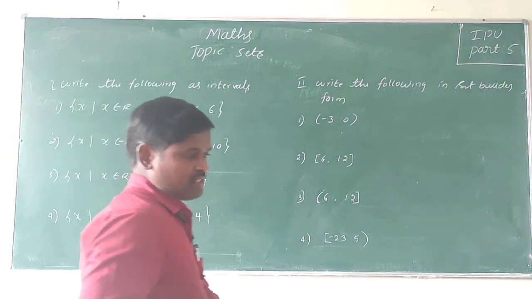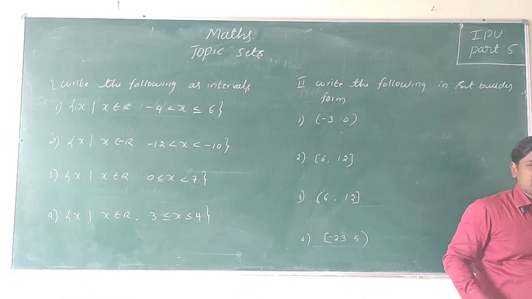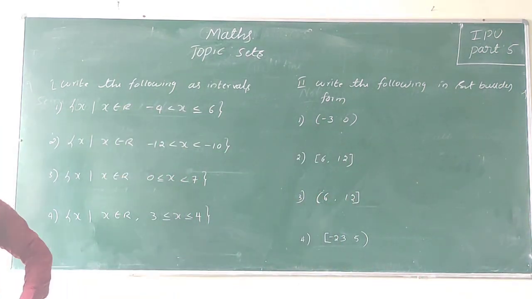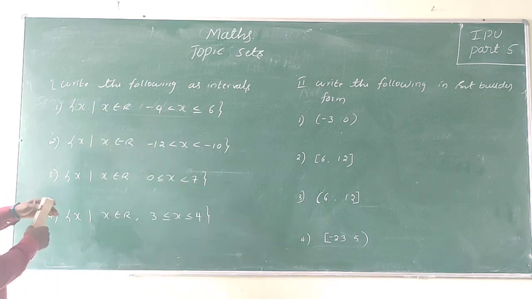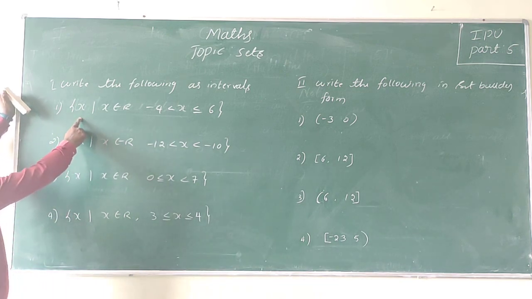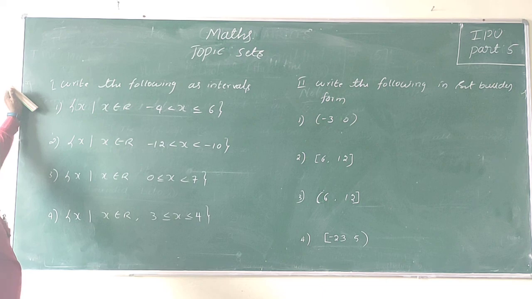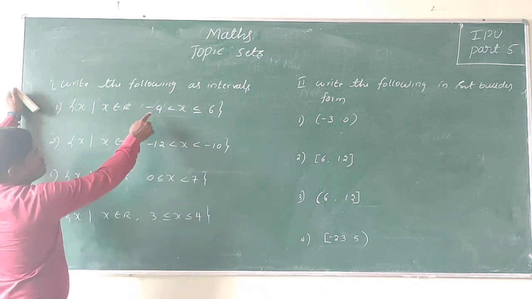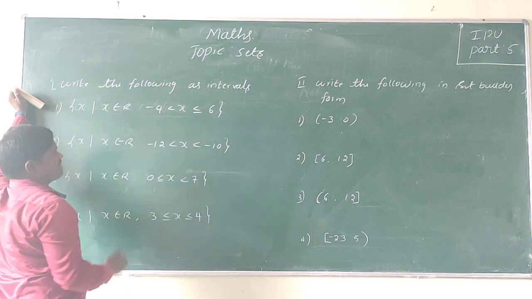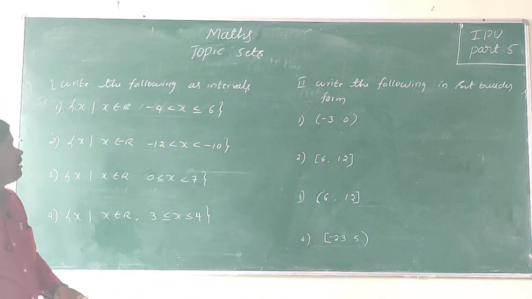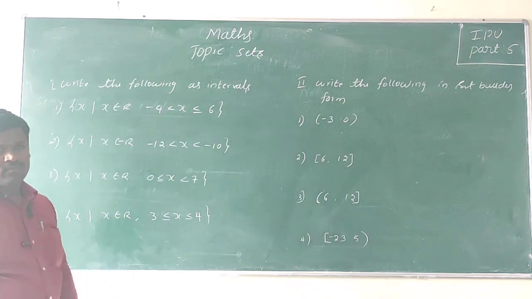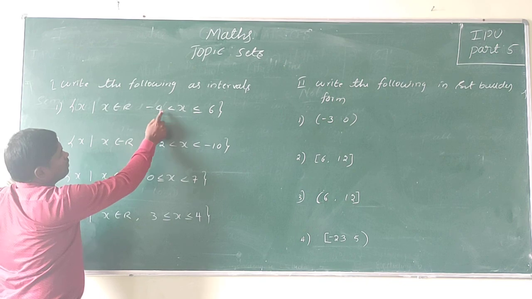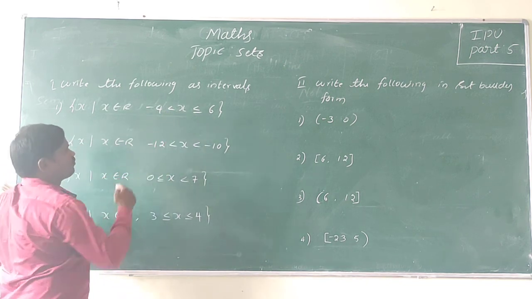So next we shall discuss some problems on these concepts. Write the following as intervals. Here the set is given in the roster form. That means it is a set consisting of the elements x such that x belongs to R, and minus 4 less than x less than or equal to 6. So we are going to write it in the interval form.